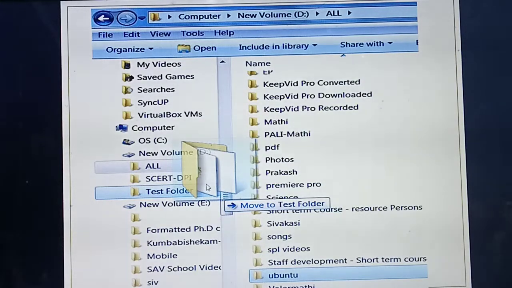Understood, students? Understood what I mean by drag and drop? You need to press the mouse button and move, so automatically the file or folder will come here. Understood, students? Okay, that also I'll explain.